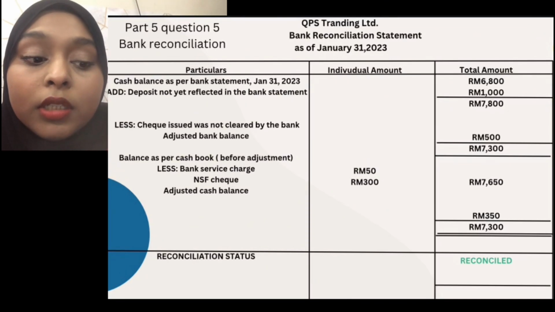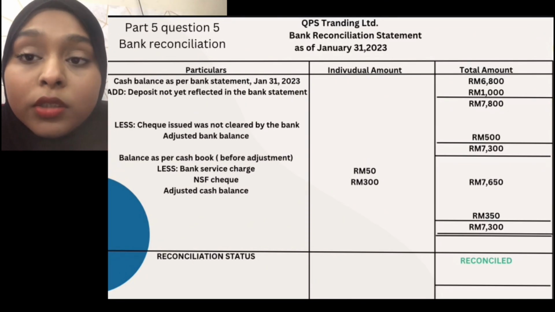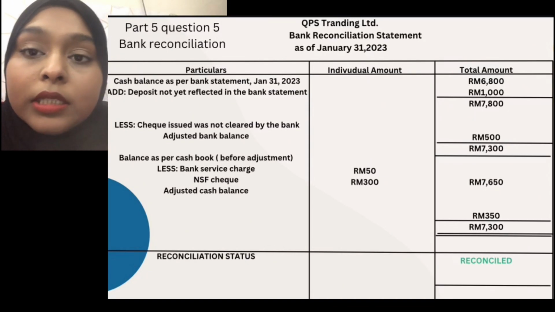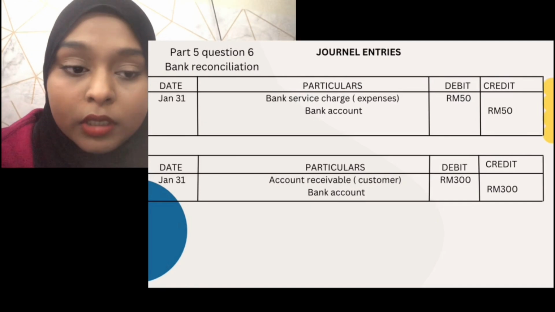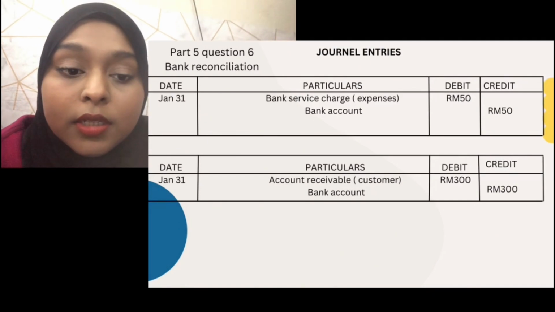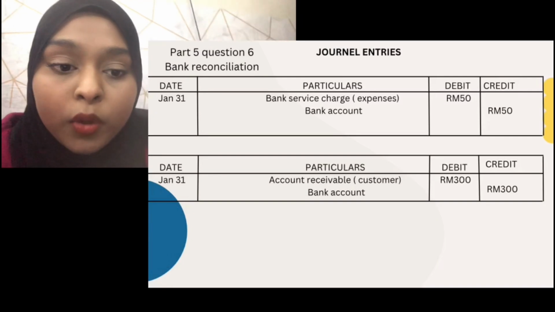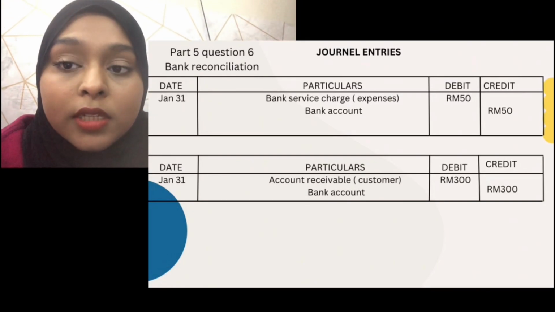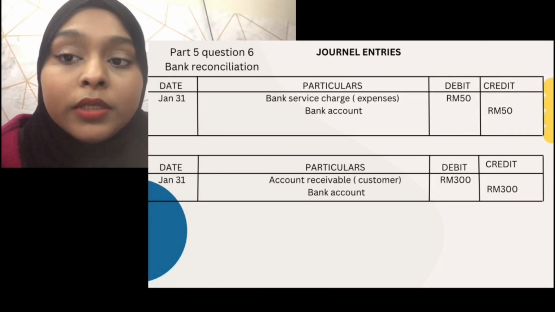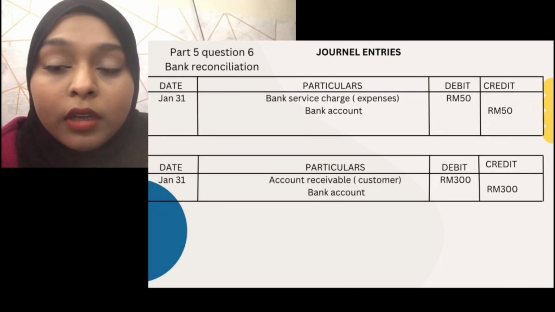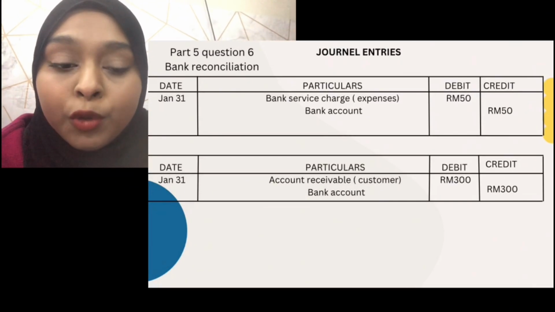So the reconciliation statement is balanced because the adjusted bank balance is the same as the adjusted cash balance. For the second question, which is the journal entry, the date is January 31, the particulars is bank service charge expenses on the debit side, 50 ringgit, and the bank account will be on the credit side, 50 ringgit also.